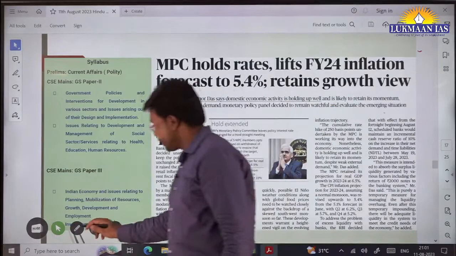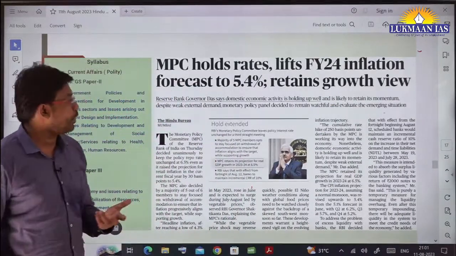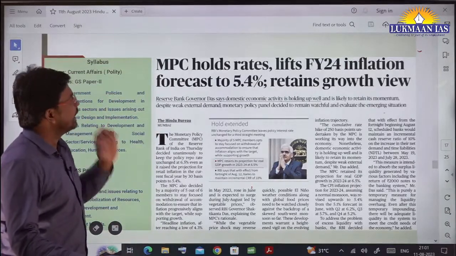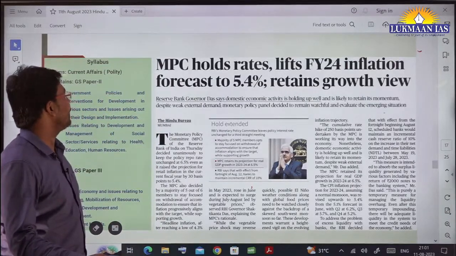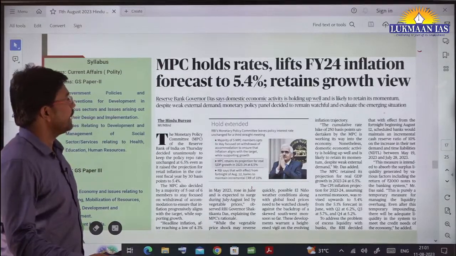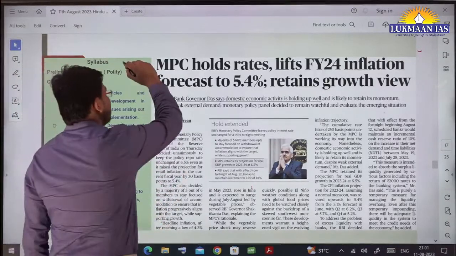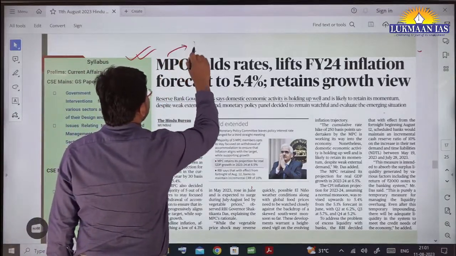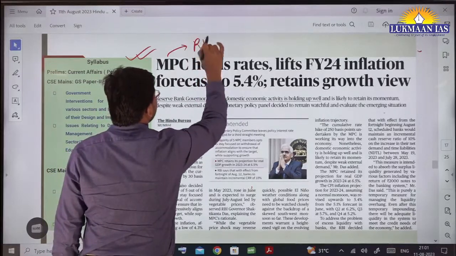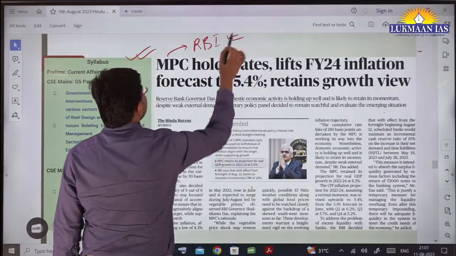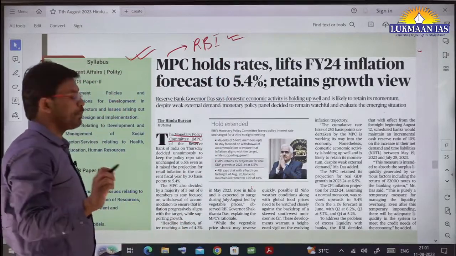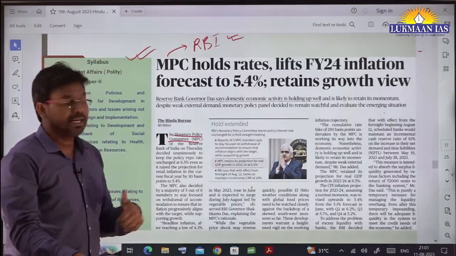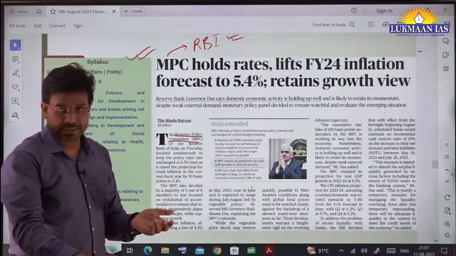Then we have another topic. This topic is again very, very important. It says: MPC holds rates, lifts financial year 24 inflation forecast to 5.4%, retains growth view. MPC stands for Monetary Policy Committee, which is of the Reserve Bank of India. Recently the Monetary Policy Committee of the Reserve Bank of India has taken a decision related to inflation and growth forecast.